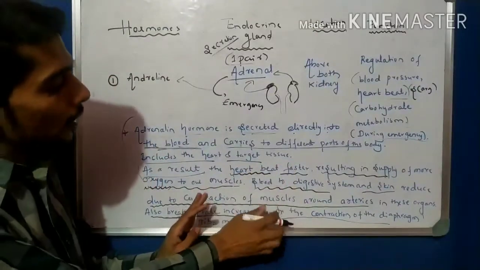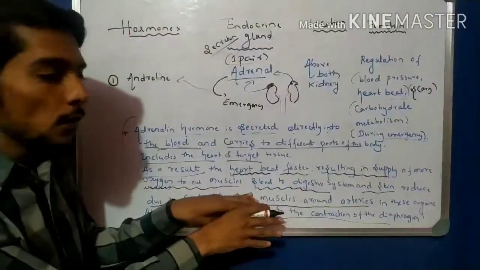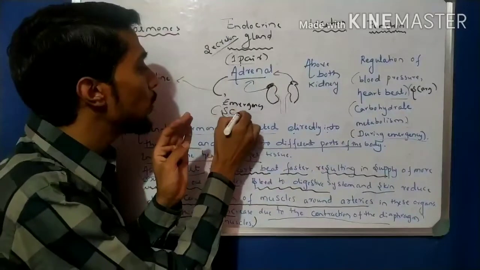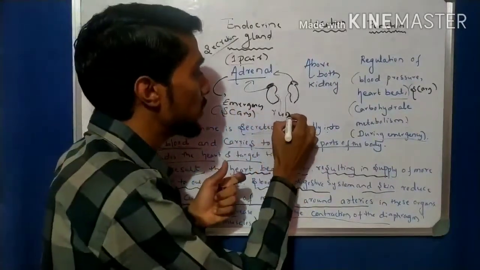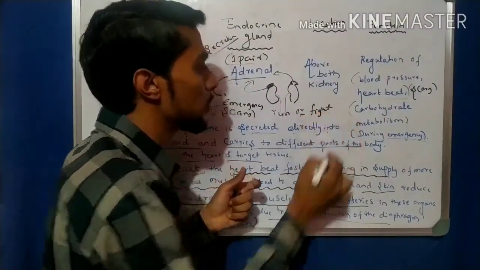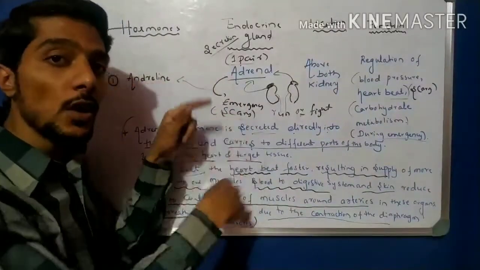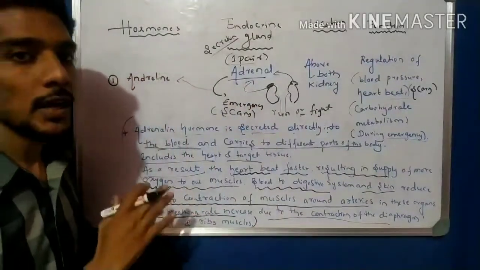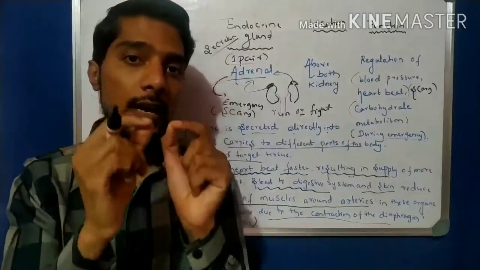Whenever the hormone is released during an emergency only, during a scary situation, a run or fight situation, these hormones are released and these changes occur in the body. So this is number one hormone, the adrenaline hormone.